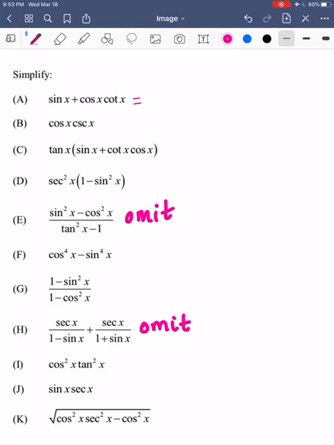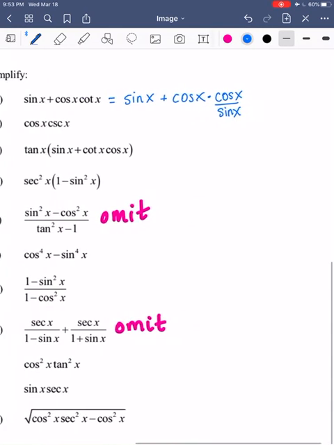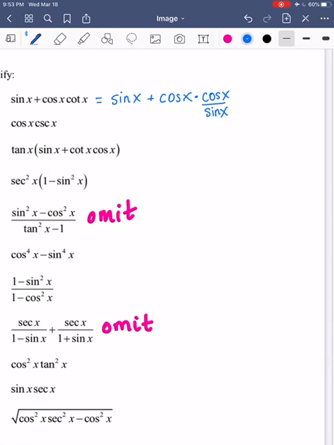If you remember back to this stuff, we want to break down everything as much as we can into the building blocks of trig, which are sine and cosine, okay? So we're going to leave sine of x because it's good. We're going to leave cosine of x, and we're going to change cotangent to cosine x over sine of x. Okay, I know I'm not going to have enough room for these, but that's okay. Maybe we'll go with it, and then I can go down and we'll make it work.